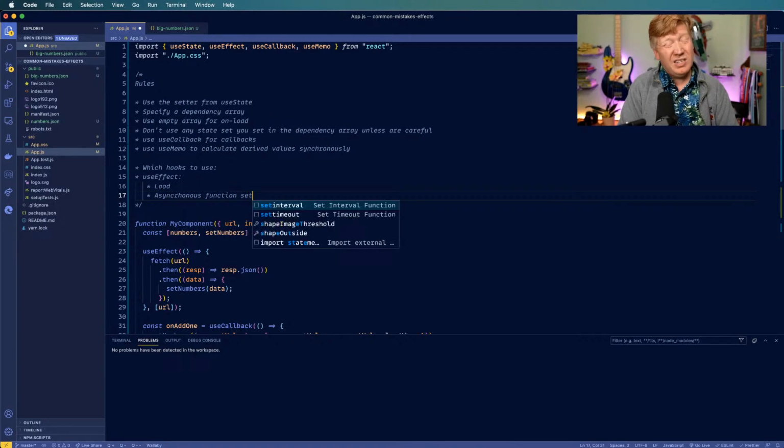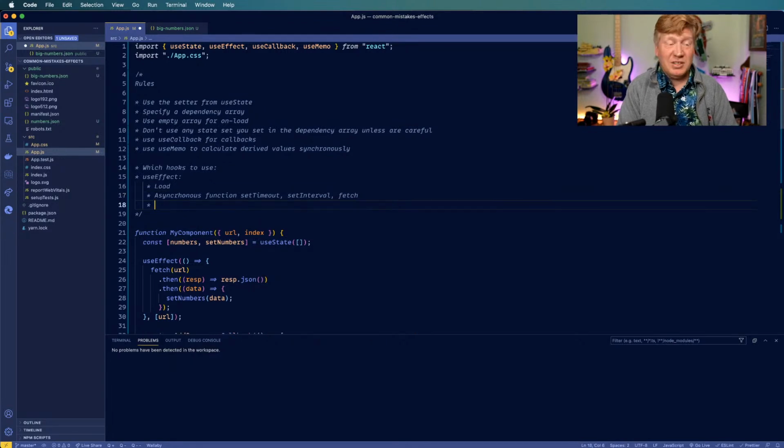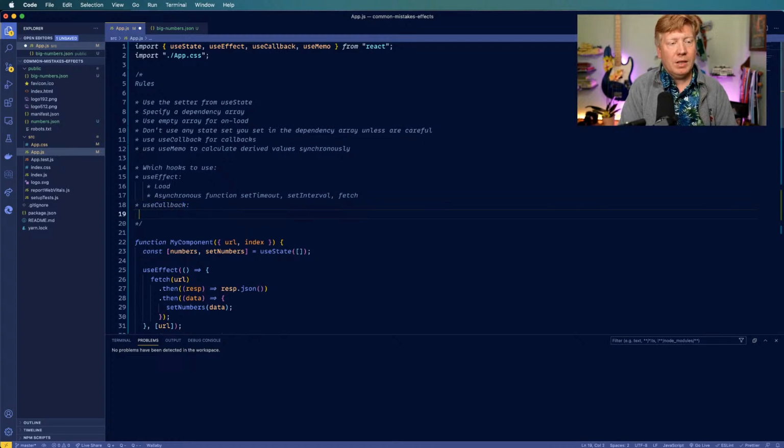By that I mean setTimeout, setInterval, or fetch, or anything else asynchronous. Let me spell that properly. And let's see, useCallback is for user interaction.